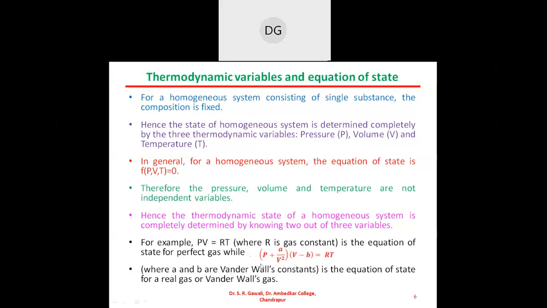This is another equation of state. This equation depends upon the pressure, volume and temperature. If we consider one variable to be constant, that is T is constant, then PV is equal to RT. That is nothing but the equation of state for Boyle's law. And this is another equation of state that is known as the van der Waals equation.